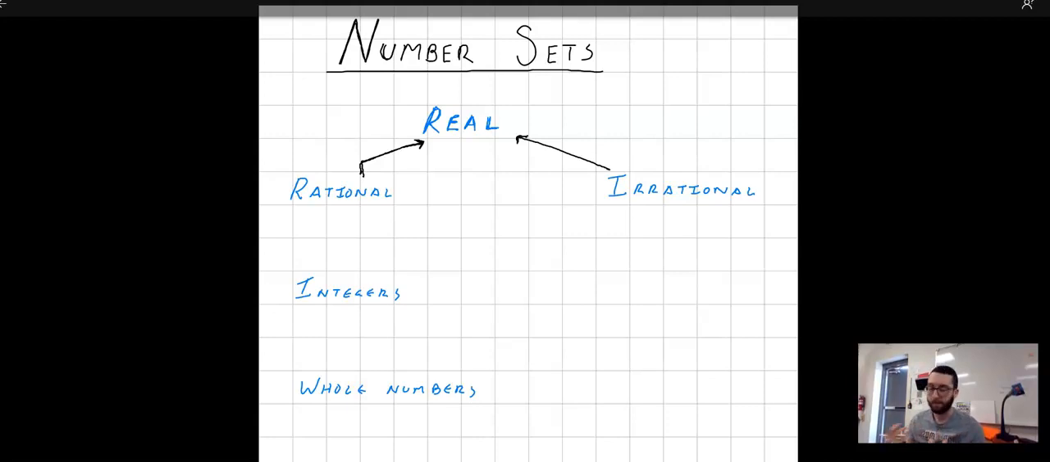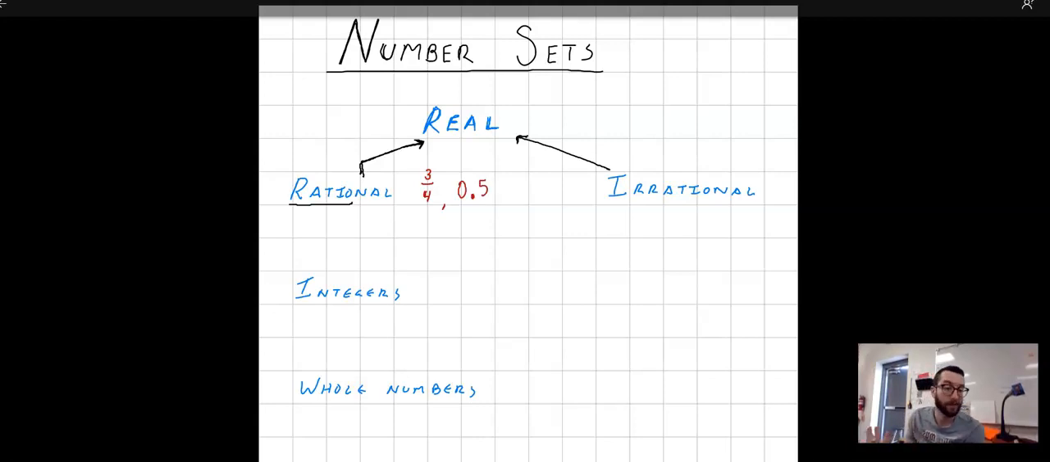So rational numbers has the word ratio in it. And so all rational numbers can be written as a fraction, right? So in rational numbers, you will see fractions. So I'm going to put an example of a fraction. 3/4 is a fraction. You will also see decimals, because decimals can be written as a fraction.